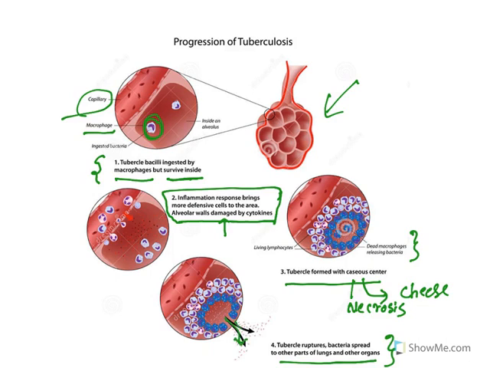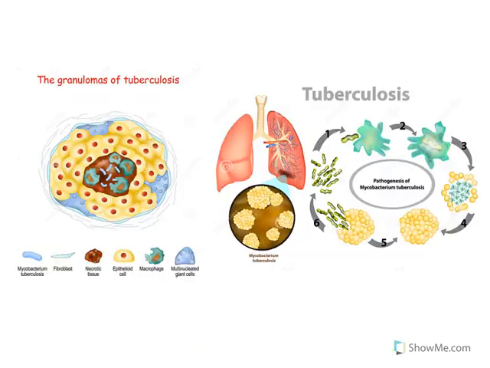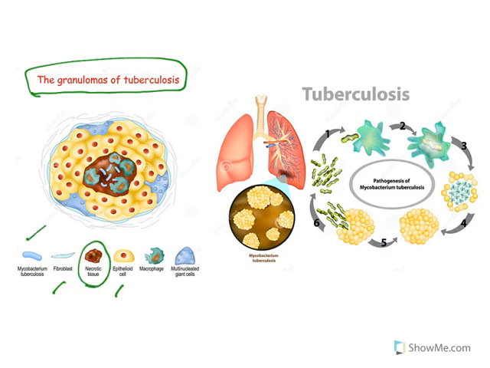This is what happens. See, this granuloma formation is also known as tubercle. Hence, it has got the name tuberculosis. So this is how it progresses, and it starts affecting other organs too. Now, this is a typical form of granulomas in tuberculosis. It contains mycobacterium, fibroblasts, necrotic tissue, epithelial cells, macrophages, and multinucleated cells.